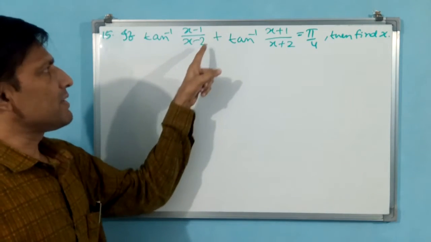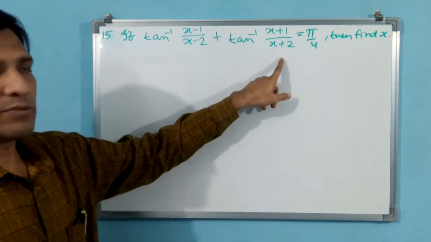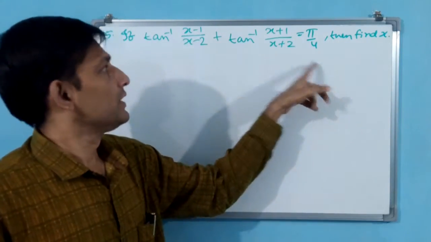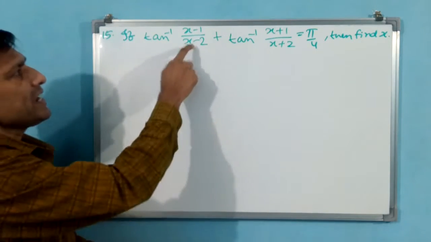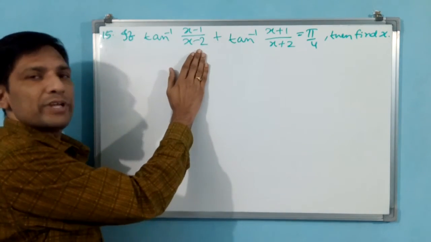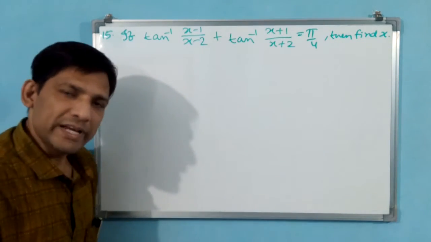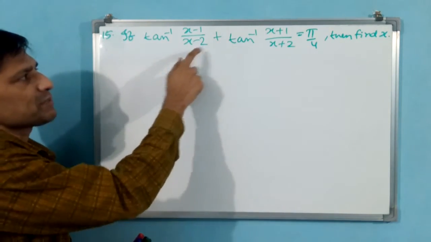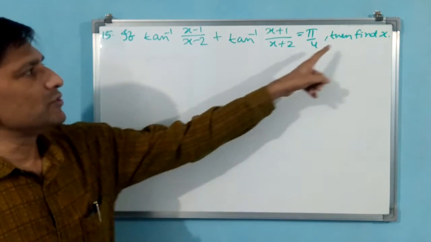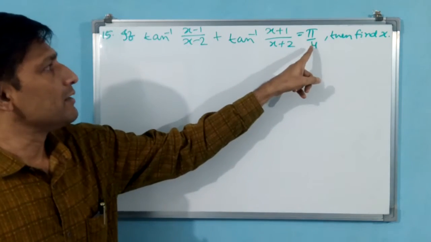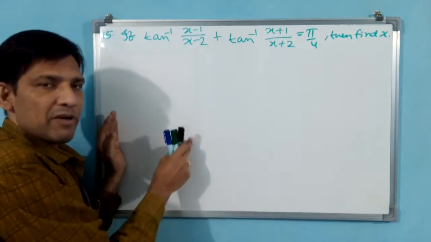If tan inverse of (x minus 1) by (x minus 2) plus tan inverse of (x plus 1) by (x plus 2) is equal to pi by 4, then find x. See here, entire this (x minus 1) by (x minus 2) you take as x. Entire this (x plus 1) by (x plus 2) you take as y. Tan inverse x plus tan inverse y formula you take and get the result. Why? Because you have to find x and pi by 4 is there. That means finally tan inverse of (x plus y) by (1 minus xy) will come.